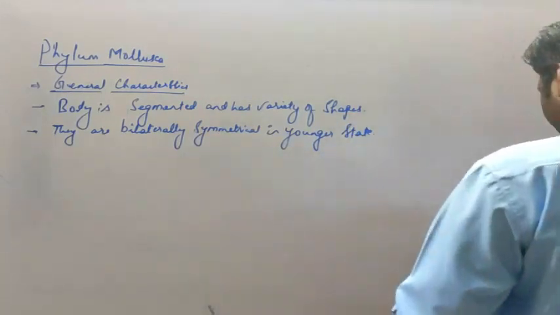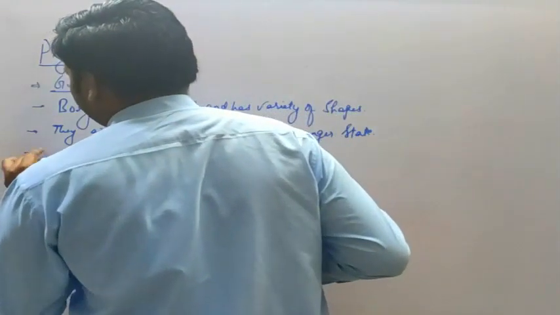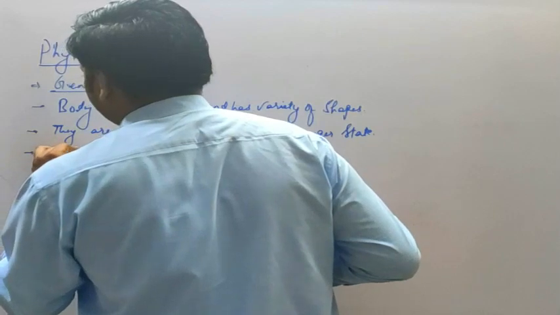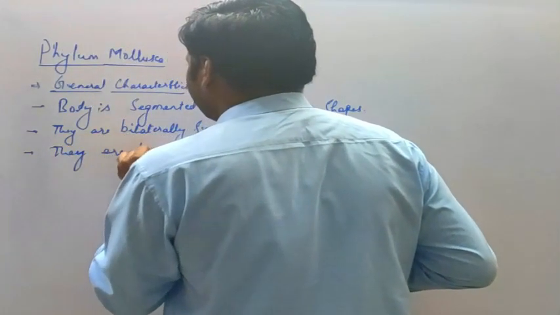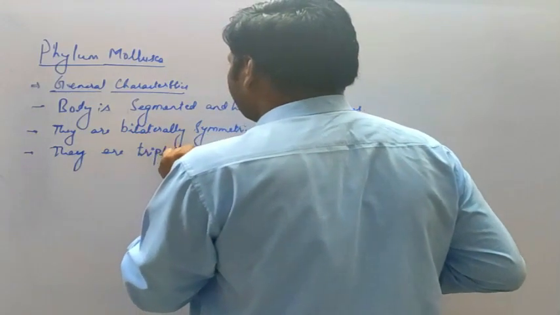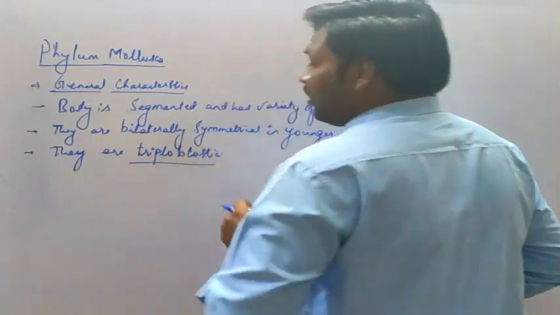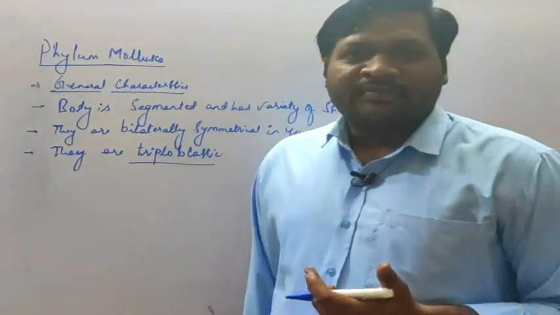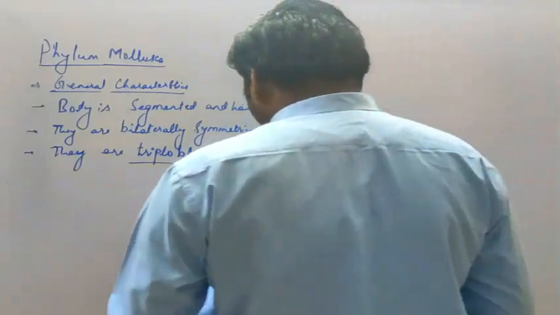Okay, the next, they are triploblastic. Now, what is meant by triploblastic? That means they are composed of three germinal layers, that is ectoderm, mesoderm and endoderm. So, they are called triploblastic.